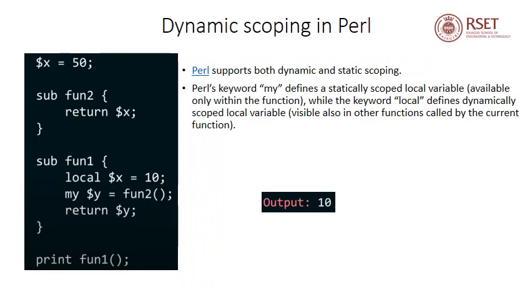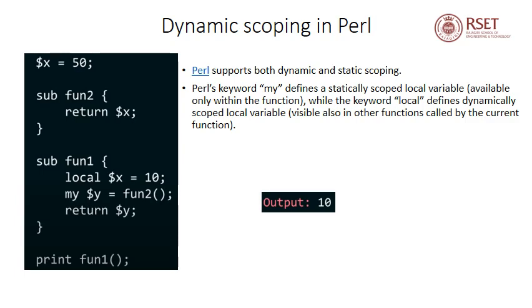Now we'll see what happens in the same program when we use dynamic scoping. The entire code will be exactly the same except for the fact that we are using the keyword local in fun1. If you look at the body of the user-defined function fun1, variable x is now preceded by the keyword local. Now this implies a dynamically scoped variable. So x will also be visible in all the functions that are called by fun1. So it will also be visible in fun2.